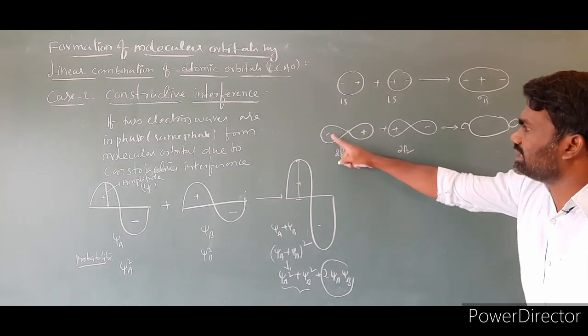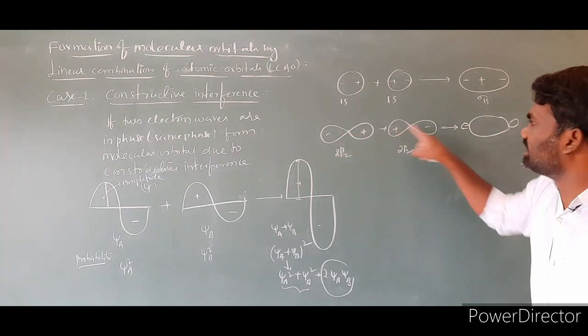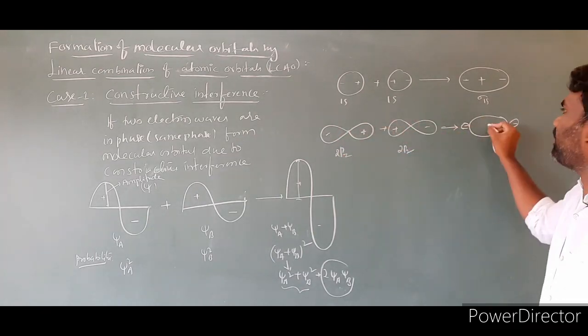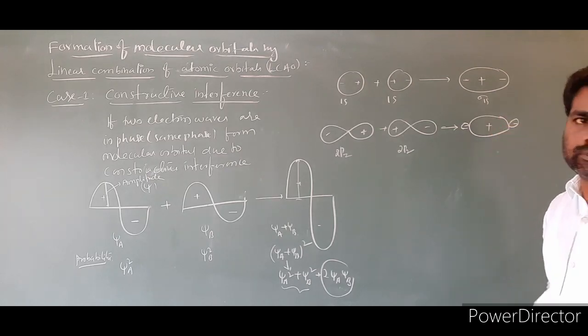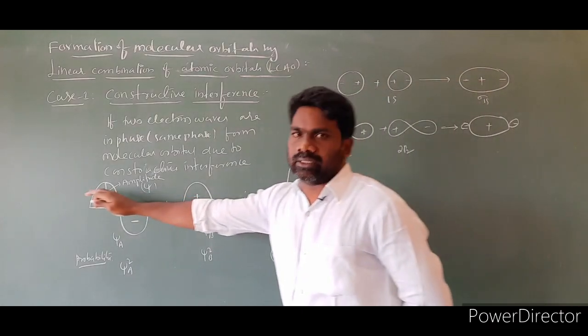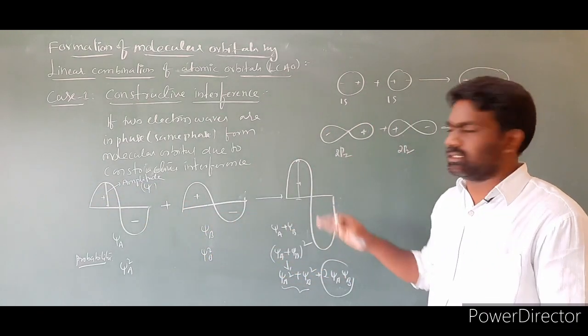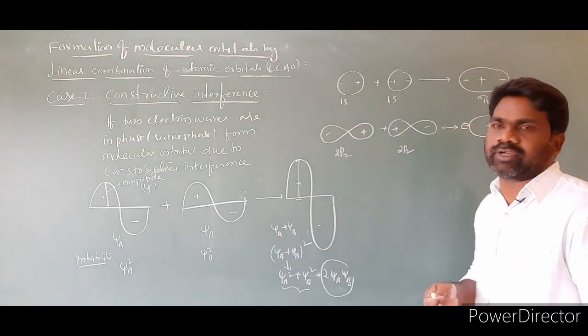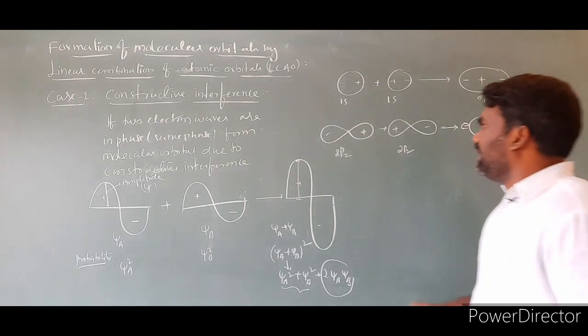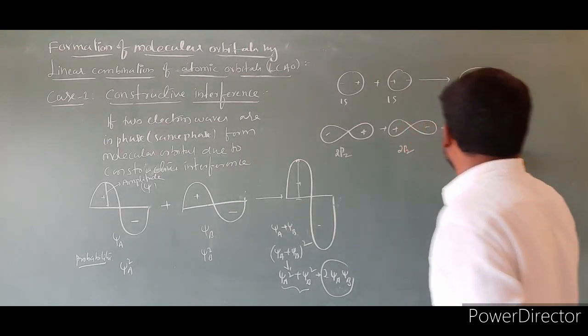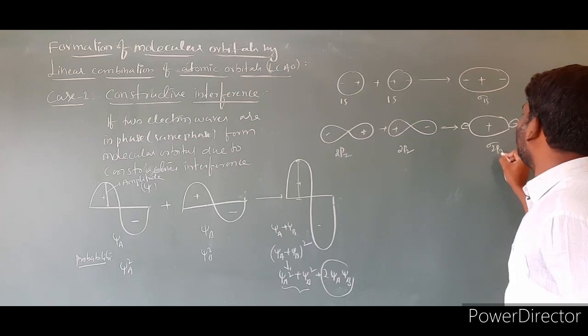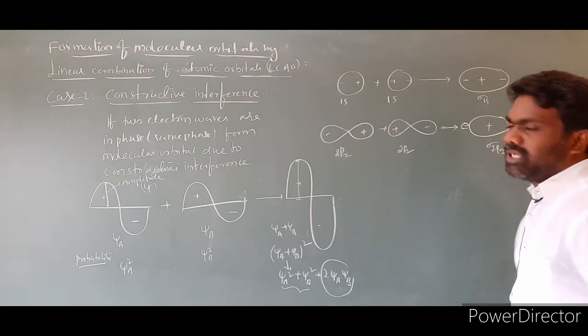This small lobe is negative, and the middle of the molecular orbital is positive. So when two electron waves are in phase, the resulting wave's amplitude increases, leading to the formation of a molecular orbital. This is a sigma 2pz.